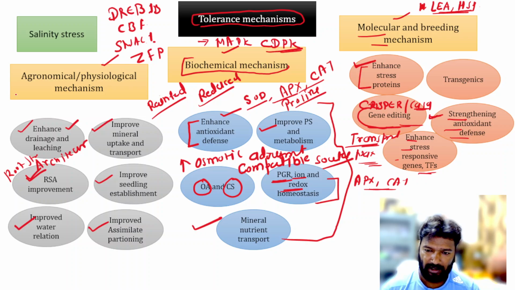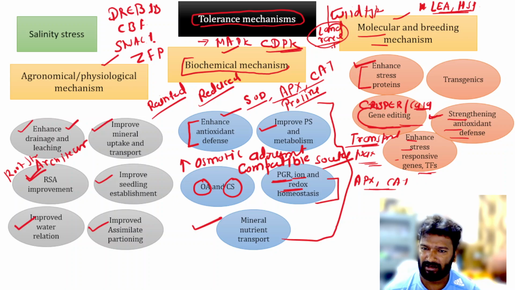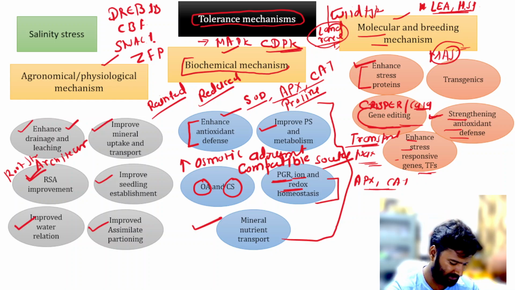Also conventional breeding, like crossing with the wild types or the landraces, or introgression of traits from the landraces, or by marker assisted selection, we can improve the salinity stress tolerance. So it is very clear that there are so many agronomical, soil, physiological, biochemical, molecular and breeding approaches which can be used for the enhancement of tolerance to the salinity stress.